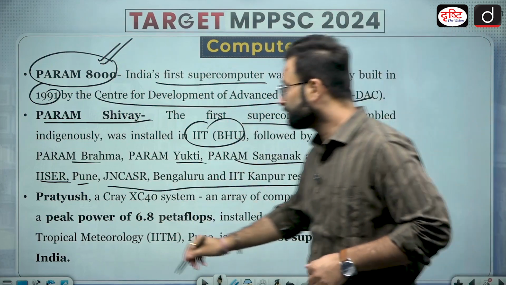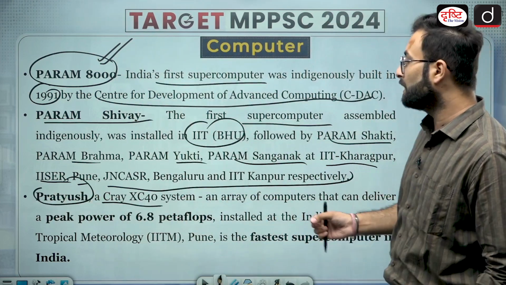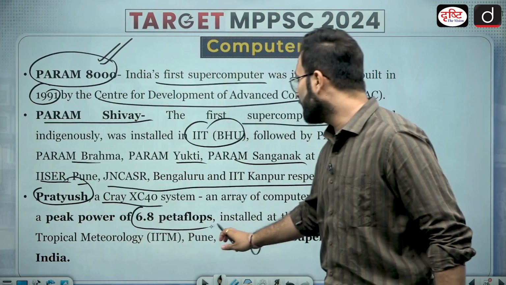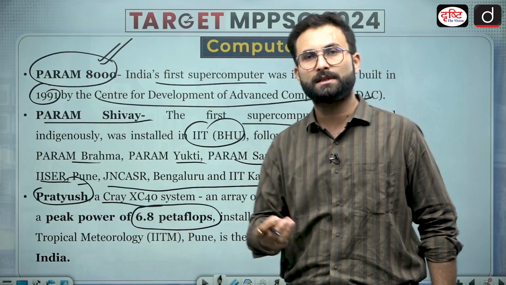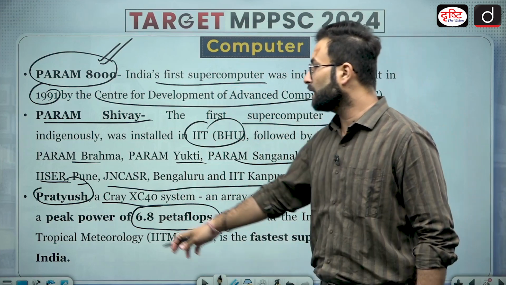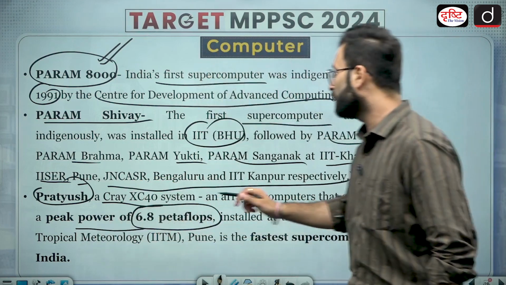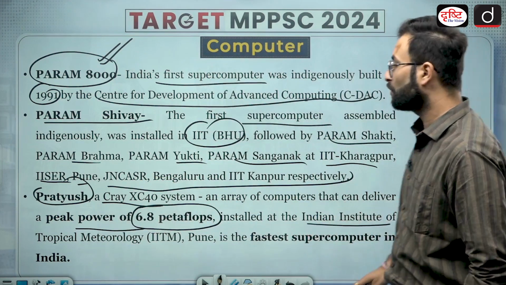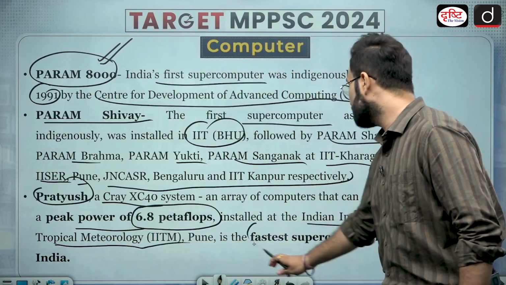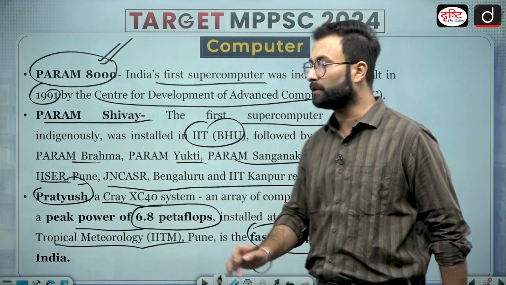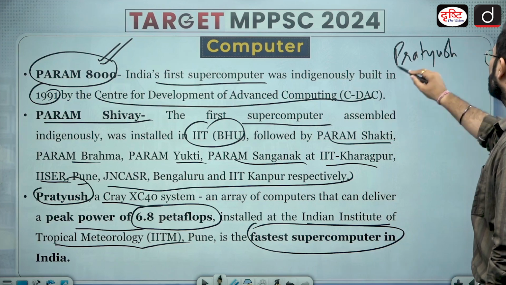Then comes Pratyush. It is a Cray XC40 system, an array of computers that can deliver a peak of 6.8 petaflops. As I told you, petaflop is a unit used to measure the computing capacity of a supercomputer. Pratyush is installed at the Indian Institute of Tropical Meteorology, that is IITM Pune, and it is the fastest supercomputer in India as of now. So you can remember this name, Pratyush.